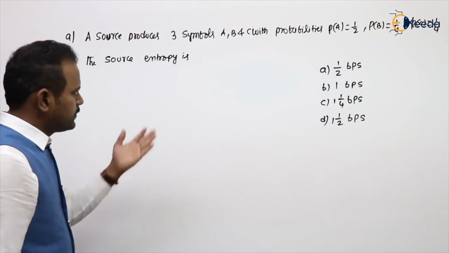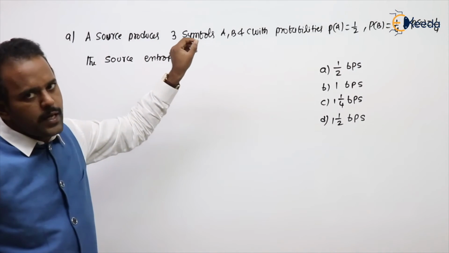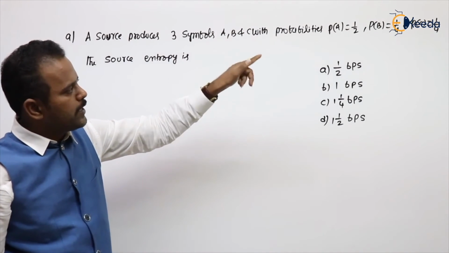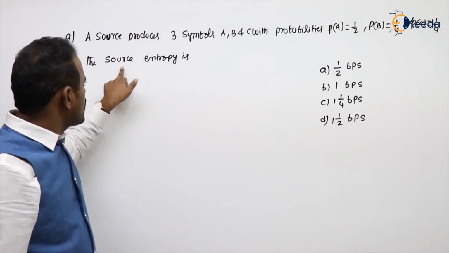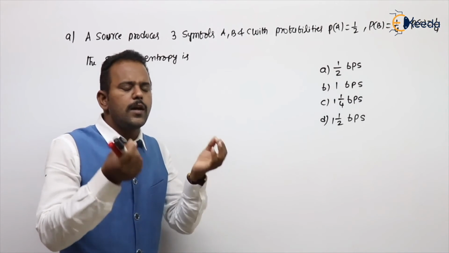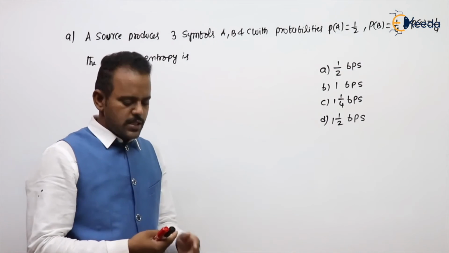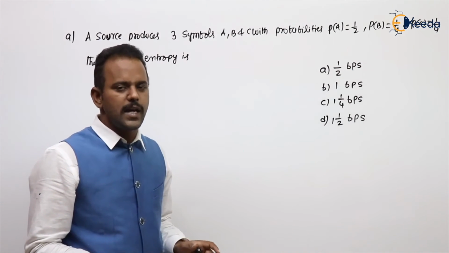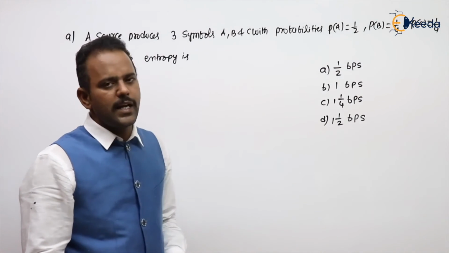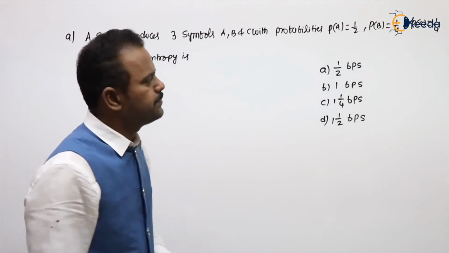See the next problem. This is also an ESE 19 question. A source produces 3 symbols A, B, C with the probabilities P of A is 1 by 2, P of B is 1 by 4, P of C is 1 by 4. The source entropy is asked. This is a common problem in ES examinations, calculation of entropy. Even in GATE, a 2 marks question comes on entropy. The formula is the same, but the style of asking the problems will be different. Here the options are slightly different. BPS means bits per symbol or bits per message.